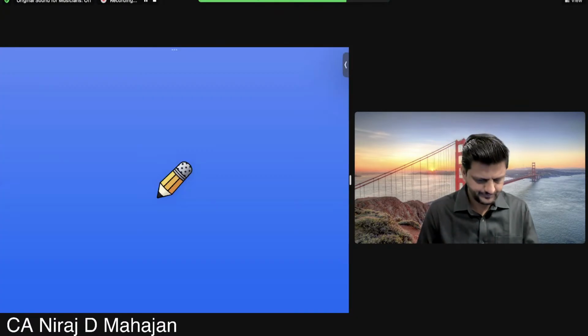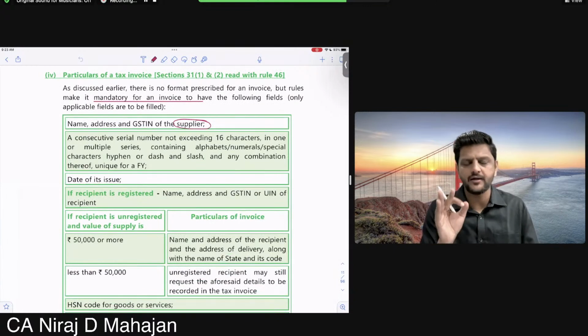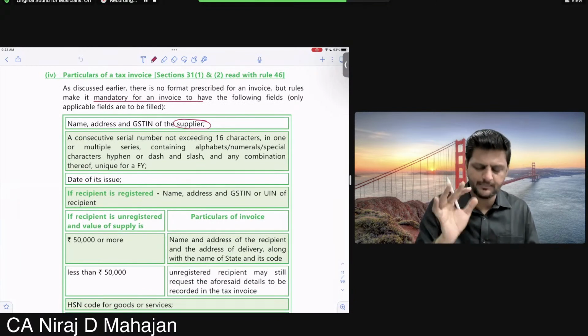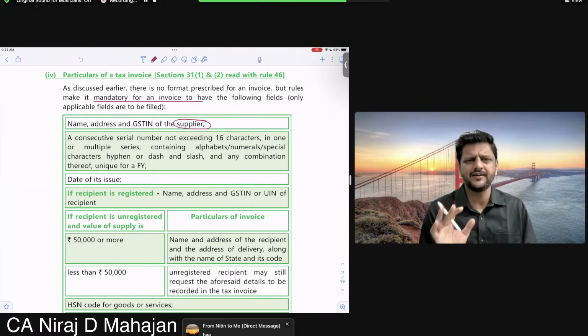Let's go back. So name, address, and GST of the supplier. Clear to all of you? Then a consecutive serial number. Children, does an invoice have a number or not? It has a number: 001, 002, whatever.